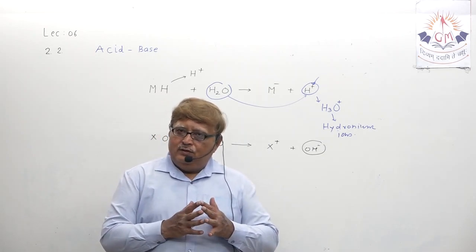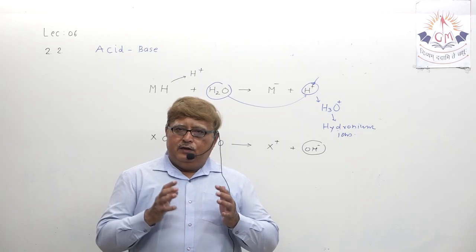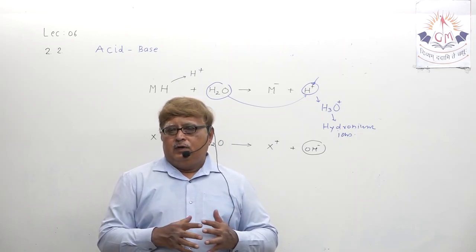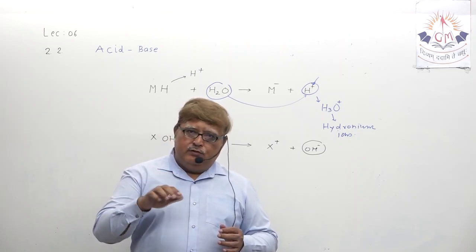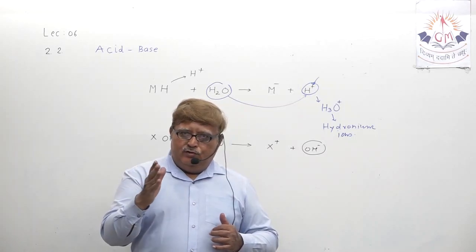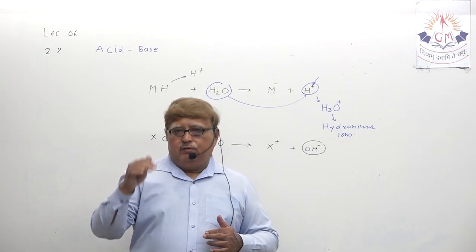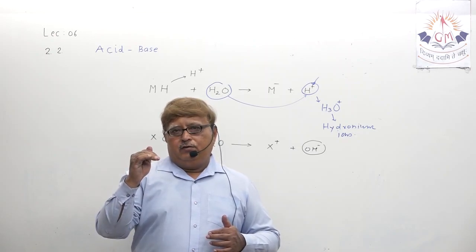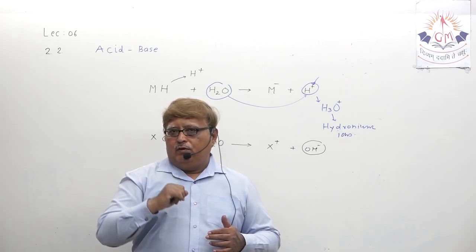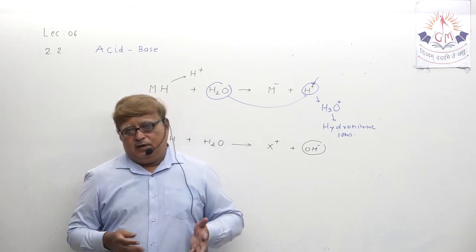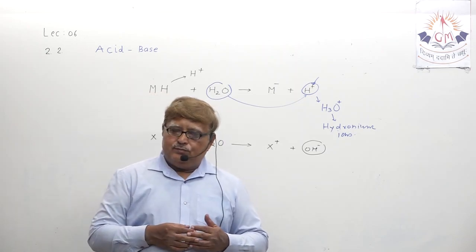What does it mean? Concentrated means it has more concentration of hydrogen ion, but when you dissolve it in water, that hydrogen ion combines with water molecules, and as a result the concentration of hydrogen ion decreases. That we call dilute acid. Similar case with base also.